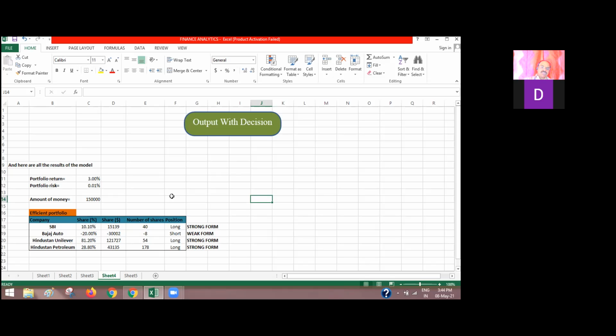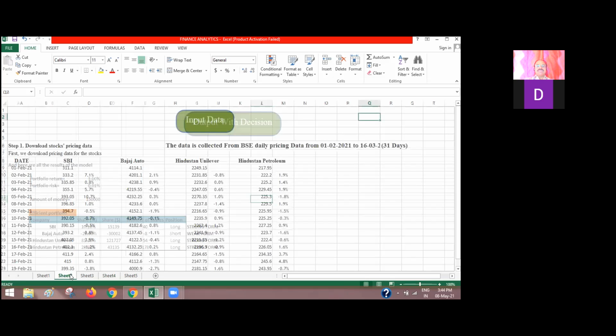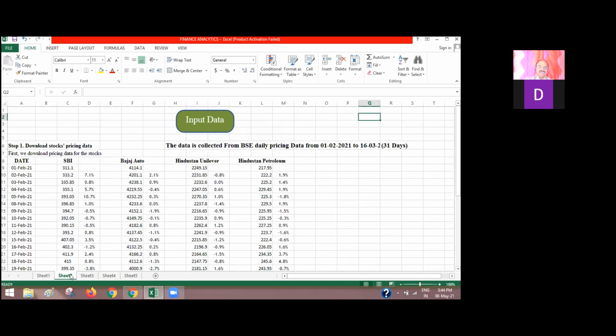Okay, yes, Durga Prasad. You can go to sheet 2. How are the calculations done? Where did you download the data? From the BSE website, sir. I took daily data in that. Then the returns are closing minus opening, divided by opening. Okay, Durga Prasad. Thank you, sir.